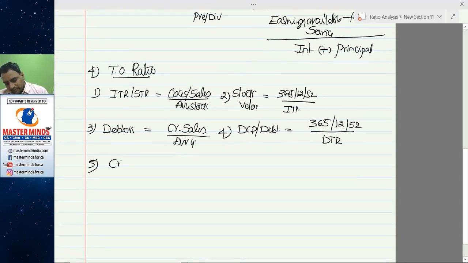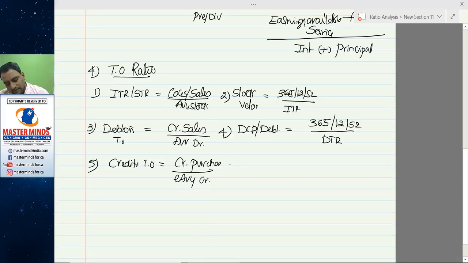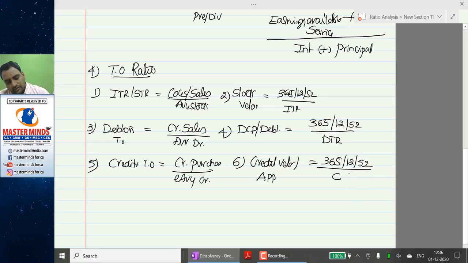Fifth one, creditors turnover ratio is equal to credit purchases divided by average creditors. Sixth one, creditors velocity or average payment period is equal to 365 days, 12 months or 52 weeks divided by creditors turnover ratio.